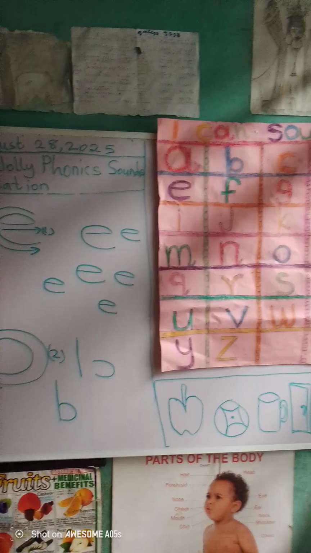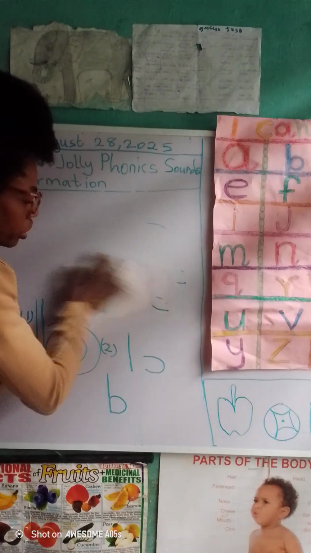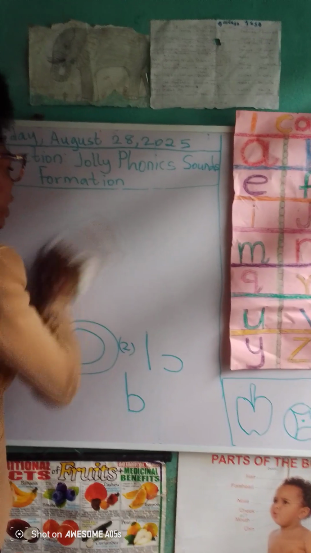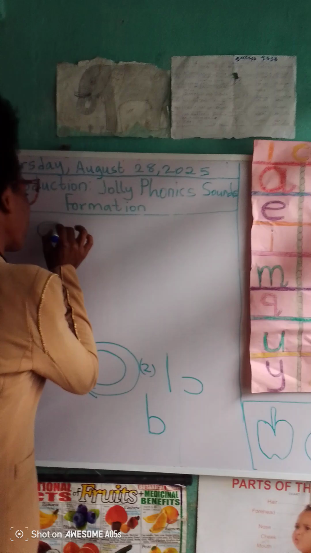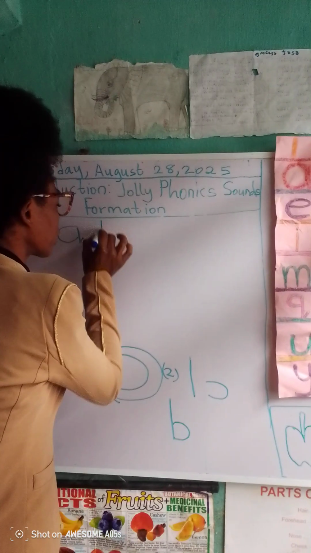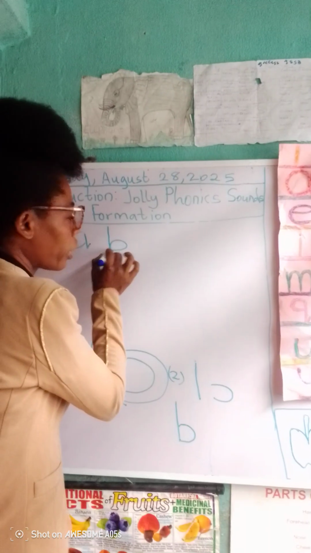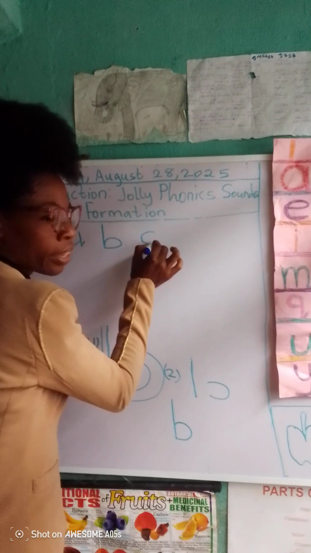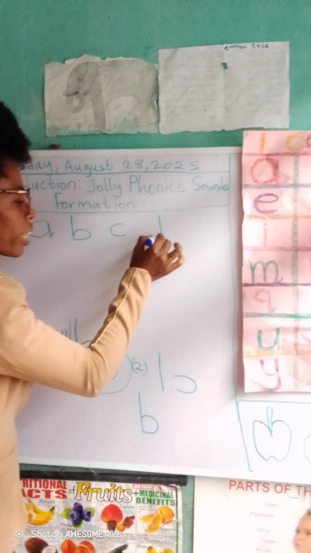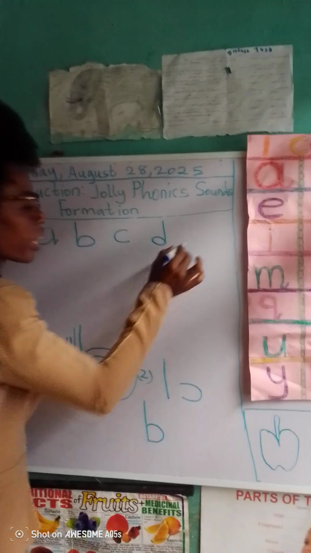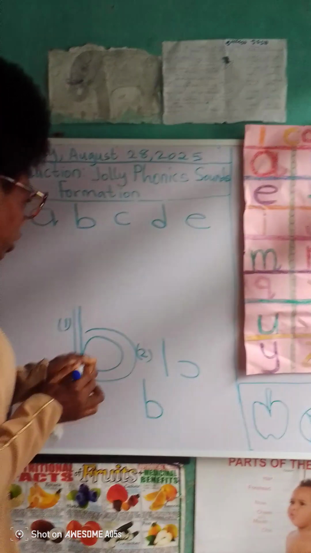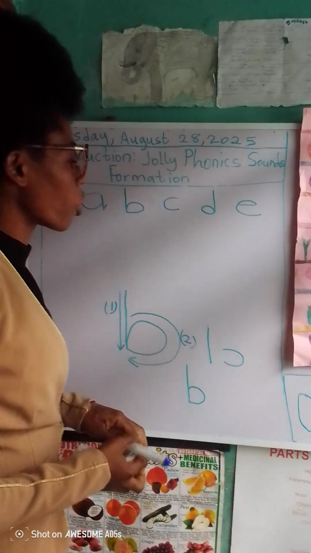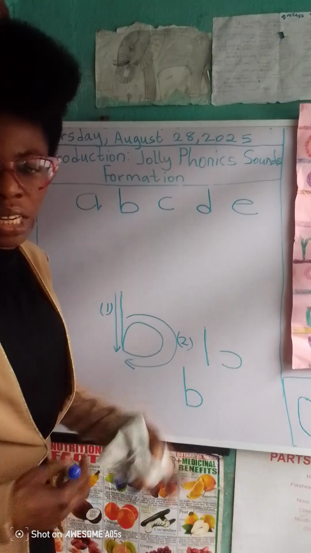Once again, you should teach your child the right sound formation in writing the letter sounds. The first sound is sound R. Next is sound B. Next is sound K. Next is sound D. Next is sound A. We will be taking these 5 just now. In other classes, I will tell you the formation of the other sounds. Just follow up this.